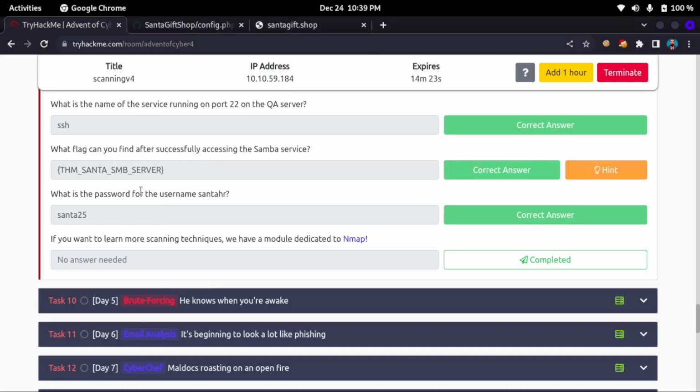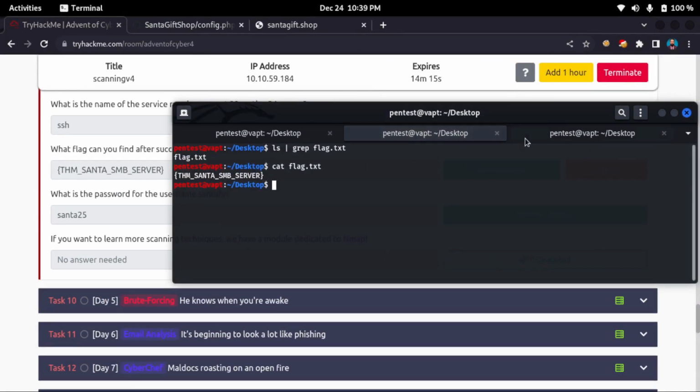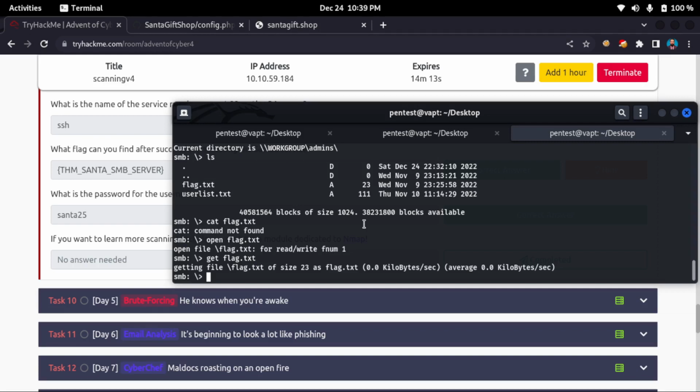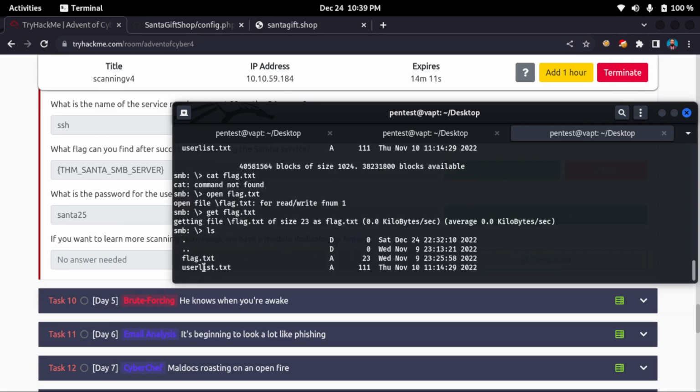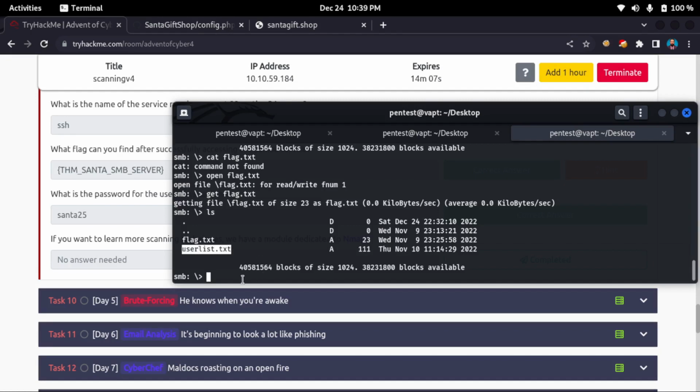Again, what is the password for the username Santa HR? For that, what we need to do is again do ls. We need to check the user list.txt.